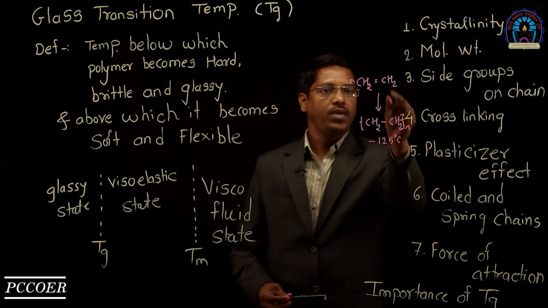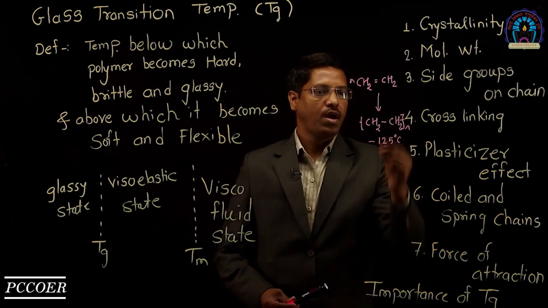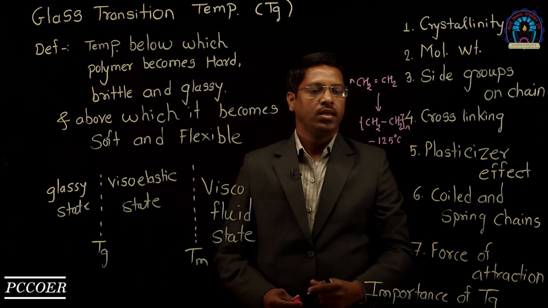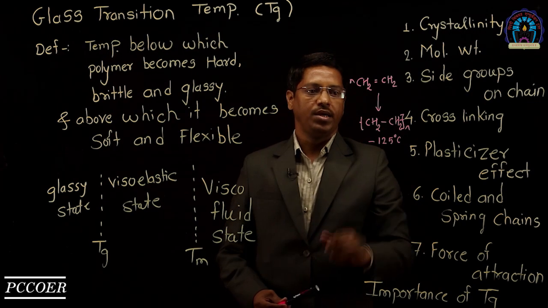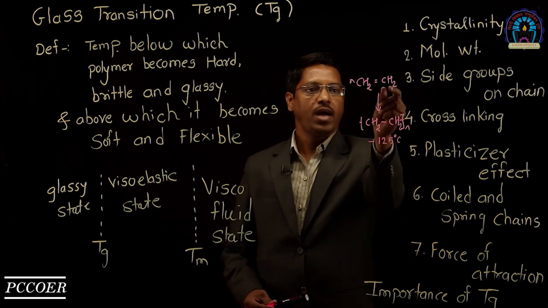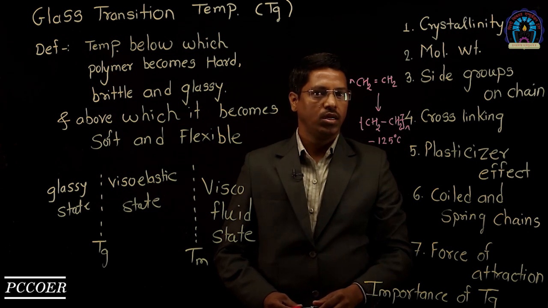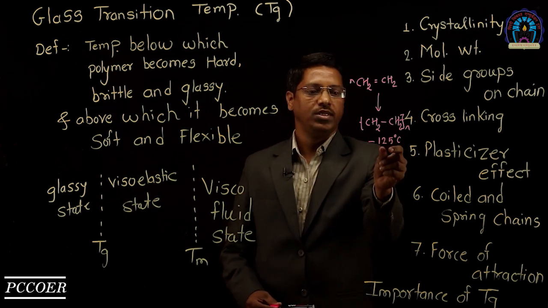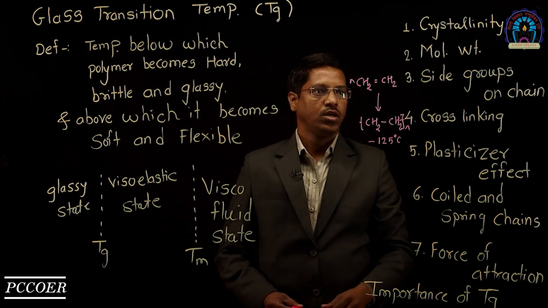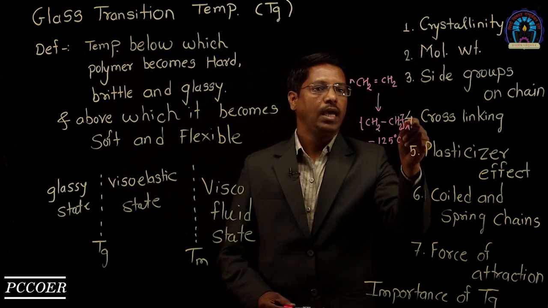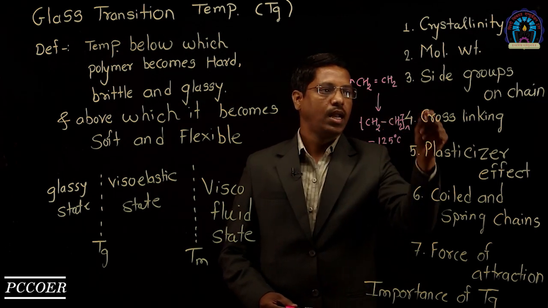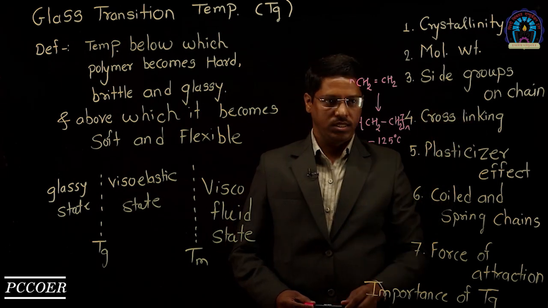When one of the hydrogens is replaced by a phenyl group, the Tg becomes 100 degrees Celsius. When one hydrogen is replaced by chlorine, the Tg for PVC becomes 81 degrees Celsius. So due to bulky and polar groups, the glass transition temperature increases.